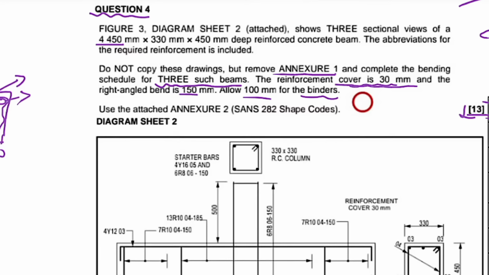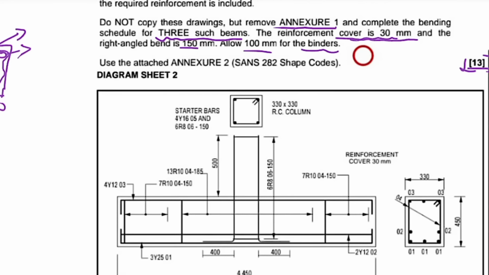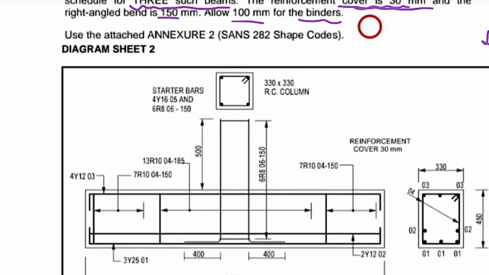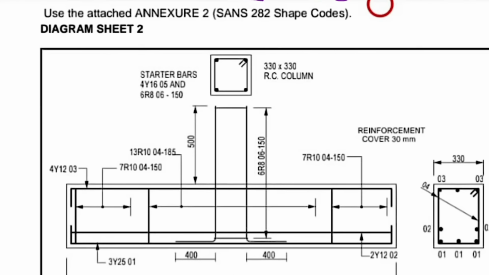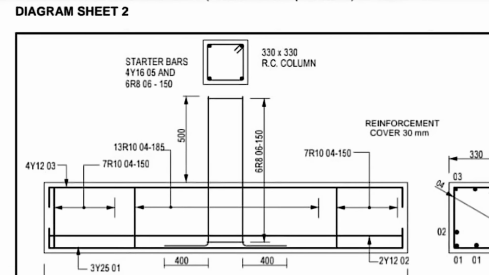150 millimeters. Okay, so guys, remember, bending schedule deals with finding out how much steel has to be used. Now this is the diagram that they have, the diagram sheet that deals with the bending schedule. So we need to calculate the total amount of steel in meters.